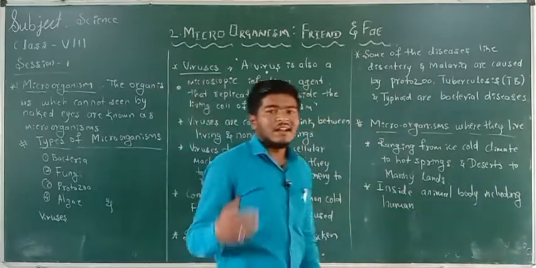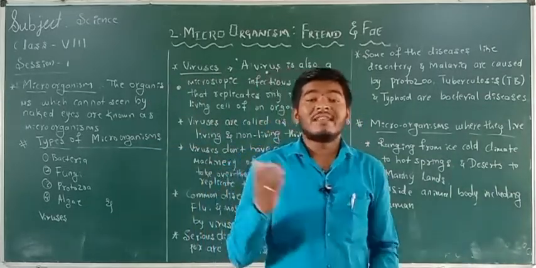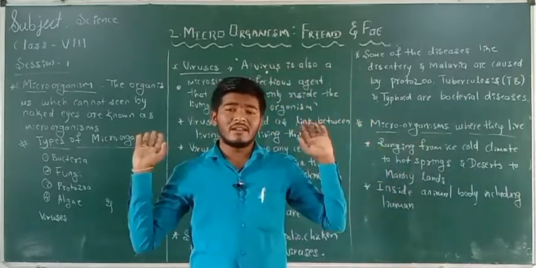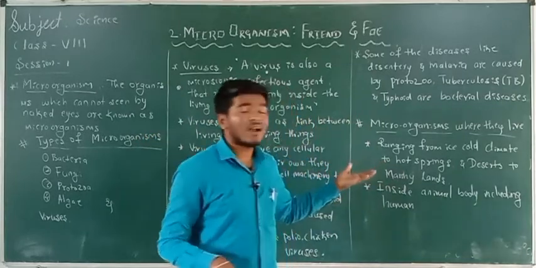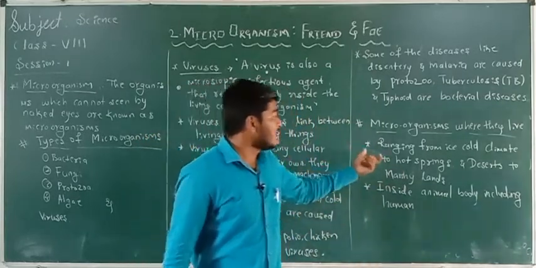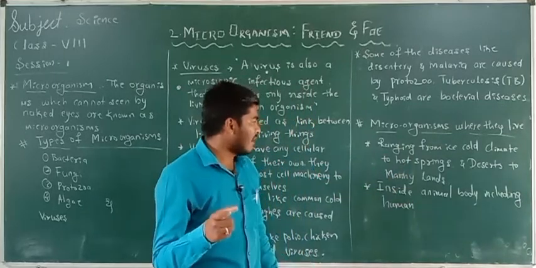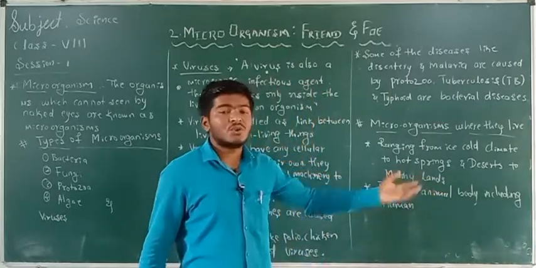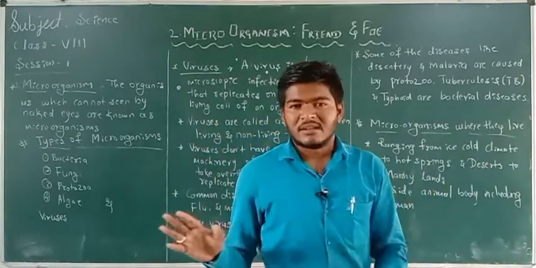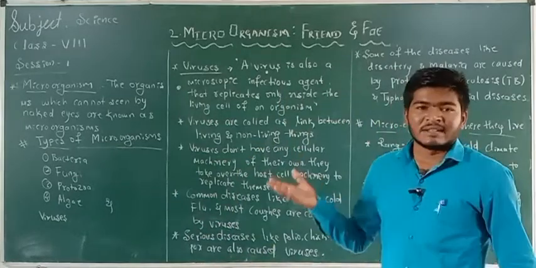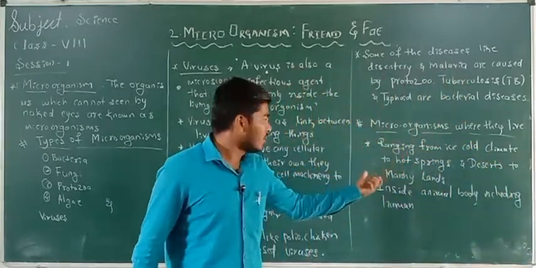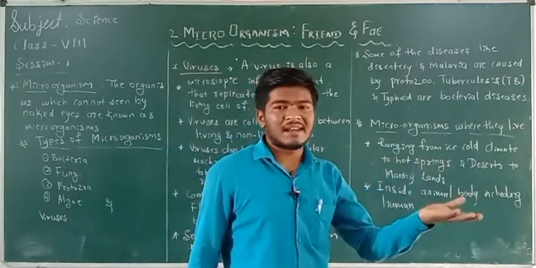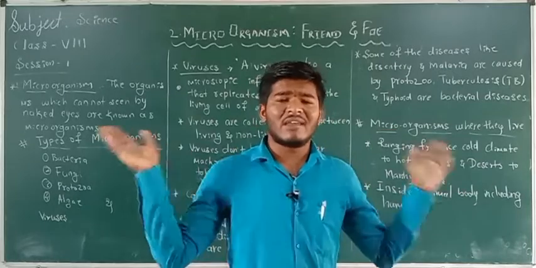So let us think about where microorganisms live. Microorganisms are present everywhere in the environment. They live in places ranging from ice cold climates to hot springs, and from deserts to marshy lands. It doesn't vary by place. It means that they live everywhere.